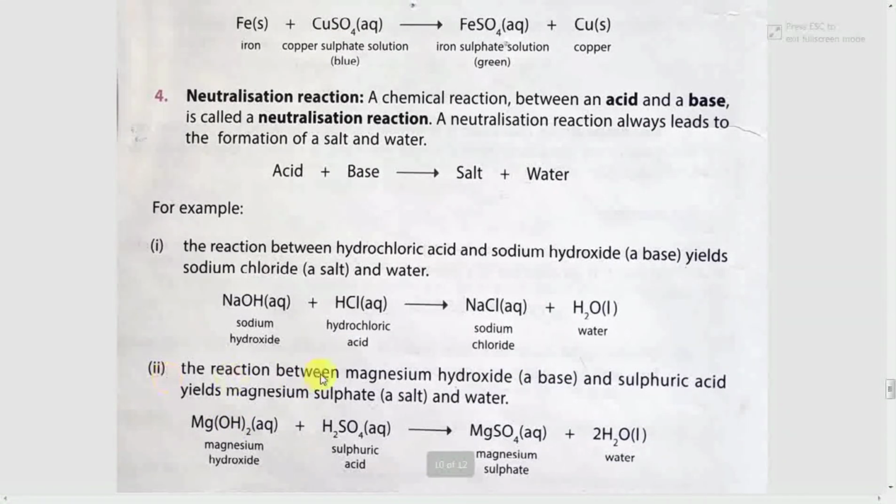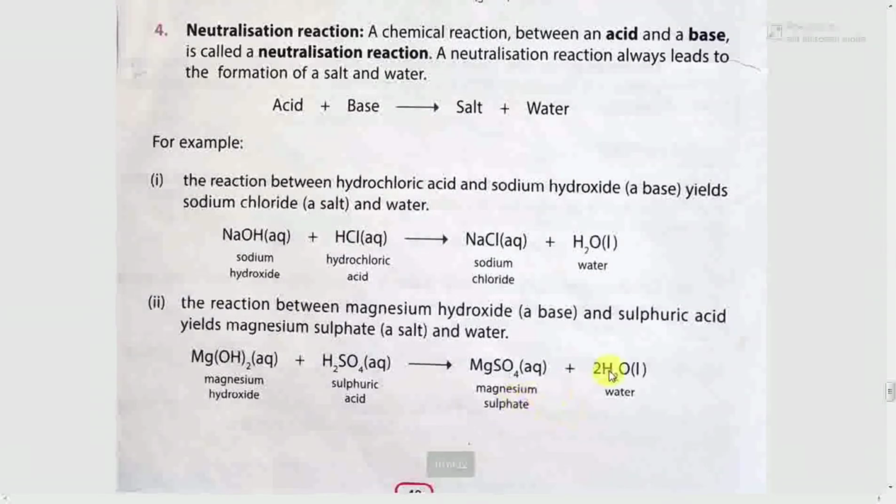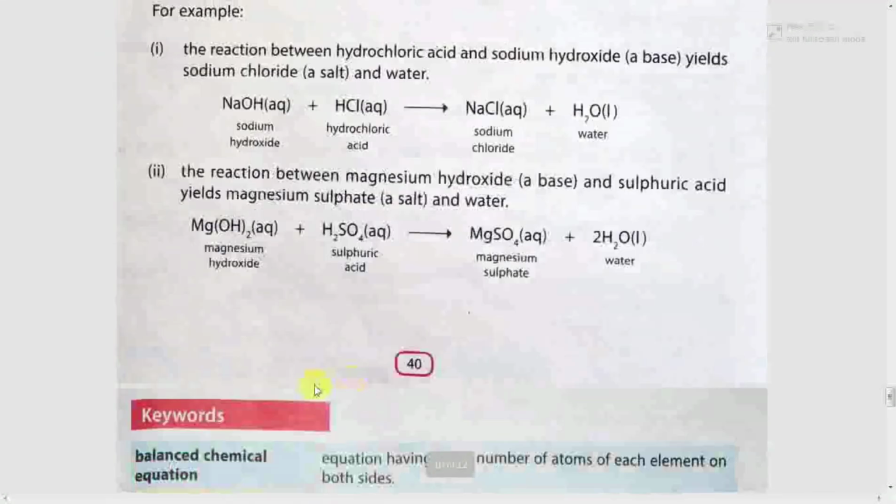Second reaction is between magnesium hydroxide, a base, and sulfuric acid yields magnesium sulfate, a salt, and water. The equation is written as Mg(OH)2 plus H2SO4 is equal to MgSO4 plus 2H2O.